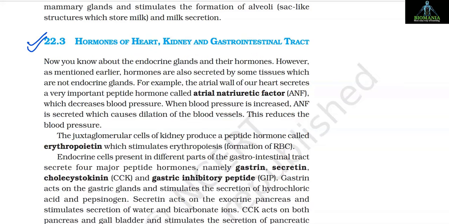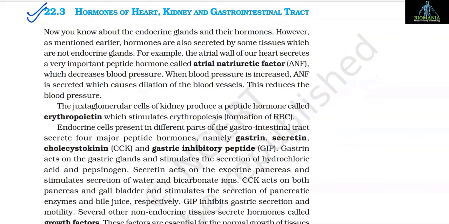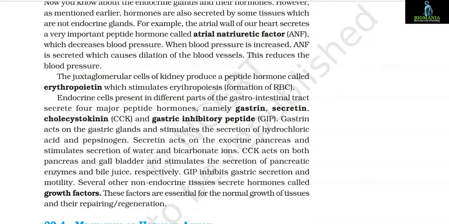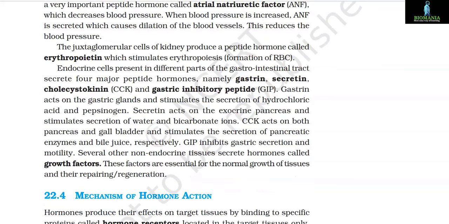22.3 Hormones of heart, kidney and gastrointestinal tract. Now you know about the endocrine glands and their hormones. However, as mentioned earlier, hormones are also secreted by some tissues which are not endocrine glands. For example, the atrial wall of our heart secretes a very important peptide hormone called atrial natriuretic factor, ANF, which decreases blood pressure. When blood pressure is increased, ANF is secreted which causes dilation of the blood vessels. This reduces the blood pressure. The juxtaglomerular cells of the kidney produce a peptide hormone called erythropoietin which stimulates erythropoiesis, that is formation of RBC.